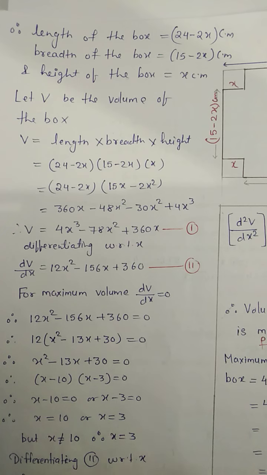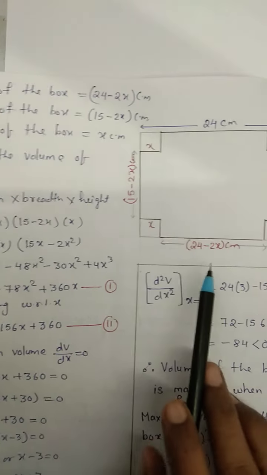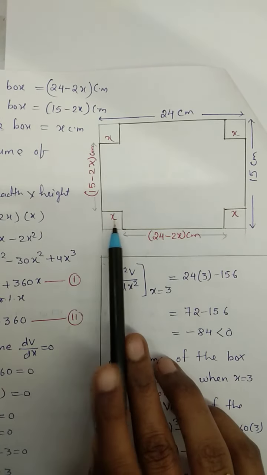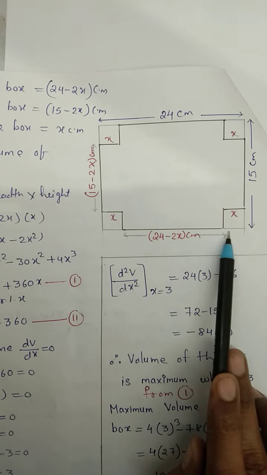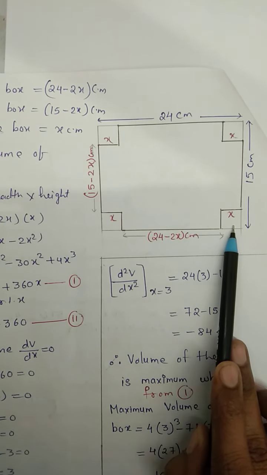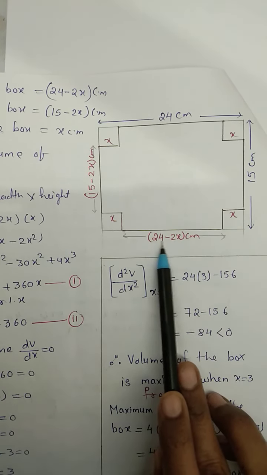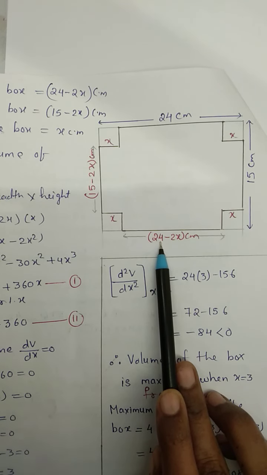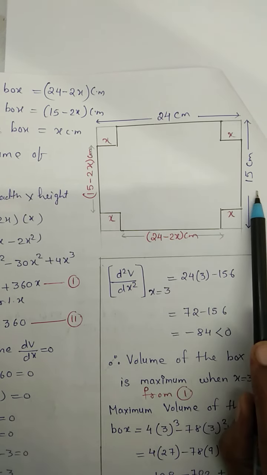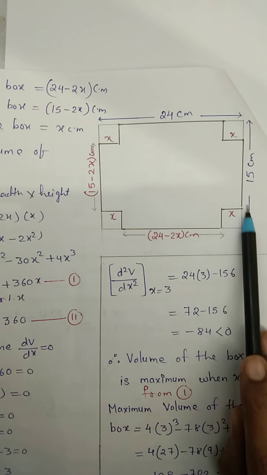Now children, let us see whether both these values are possible or only one of them. If I take x equals 10, I will cut 10 centimeter from left and 10 from right, means 20 I will cut, and total this length is 24, means 4 centimeter will remain. It's okay. Now come here, it is 15 centimeter.